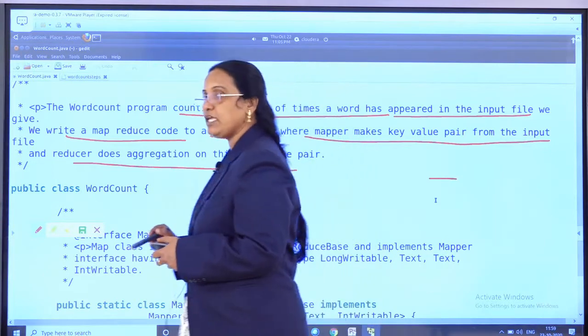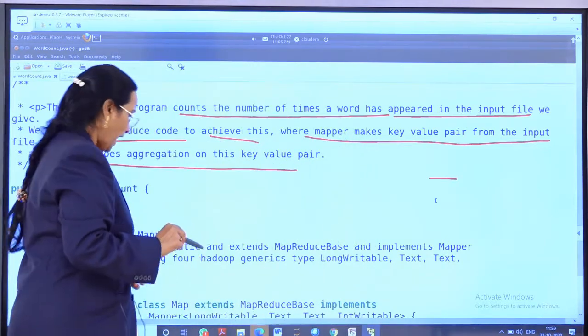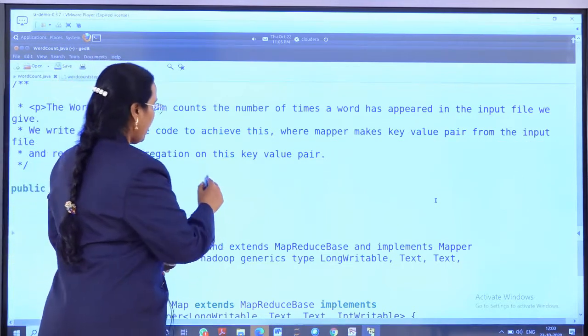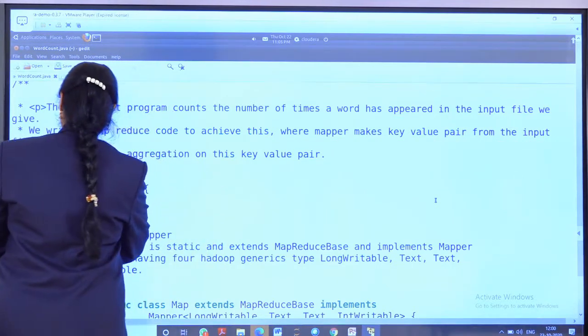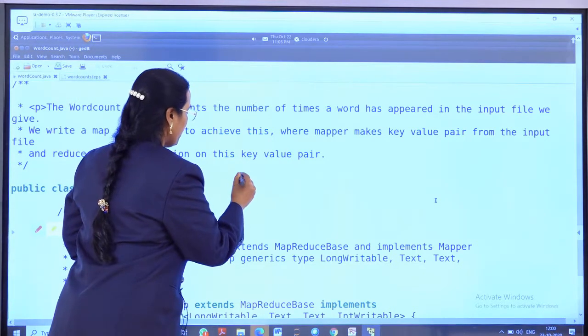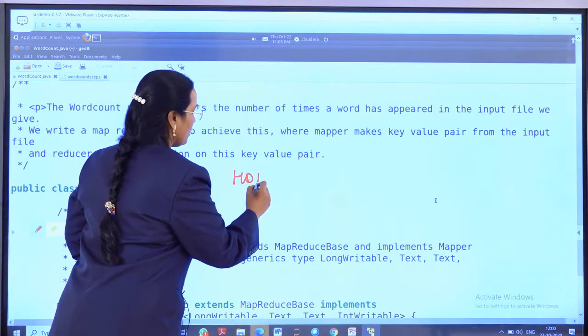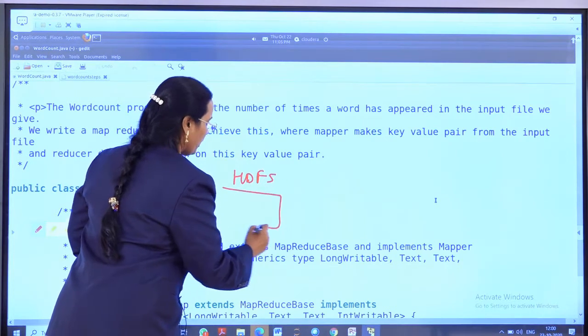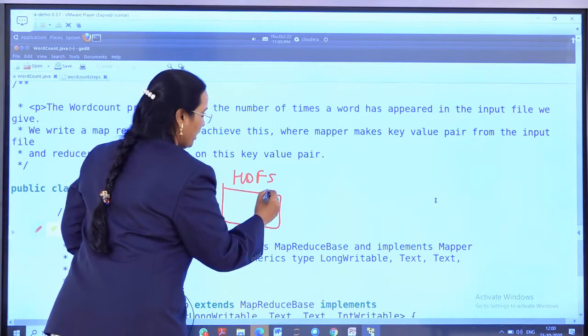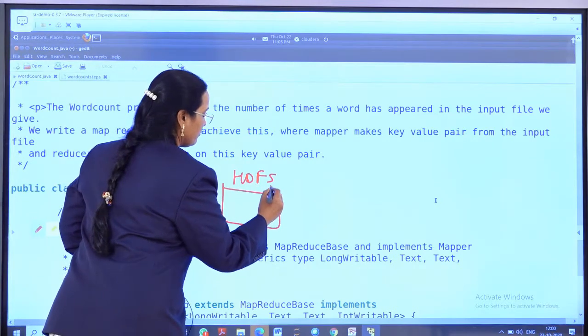So what is happening in this program is, in the HDFS, I am keeping the input file, and my input file is some word file.